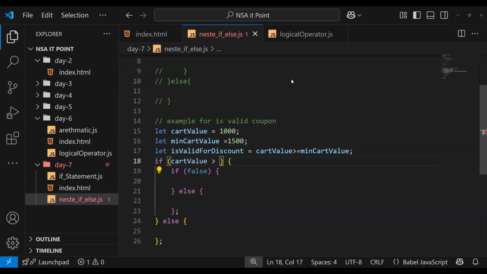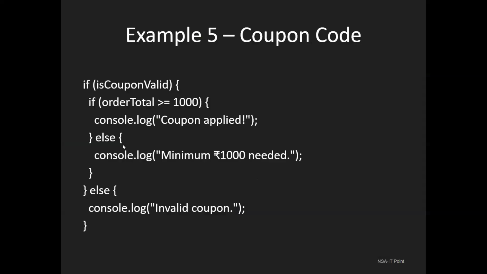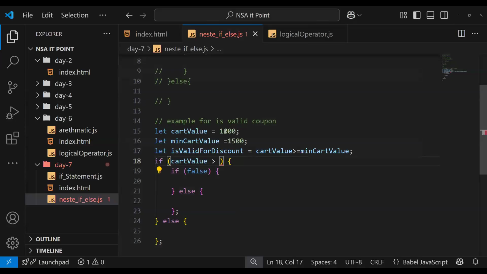Confusing or not? It's checking the total first. Let's see, it's checking whether the cart value is greater than 1500 first. Just copy paste is discount as discount.